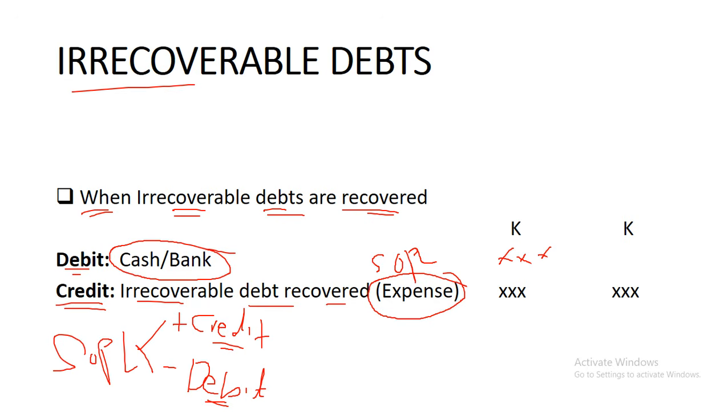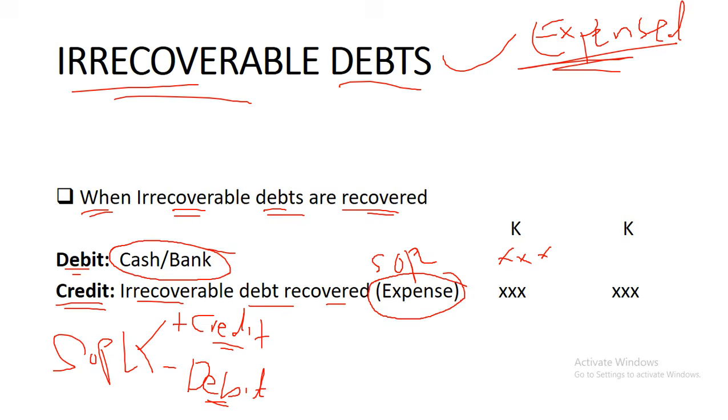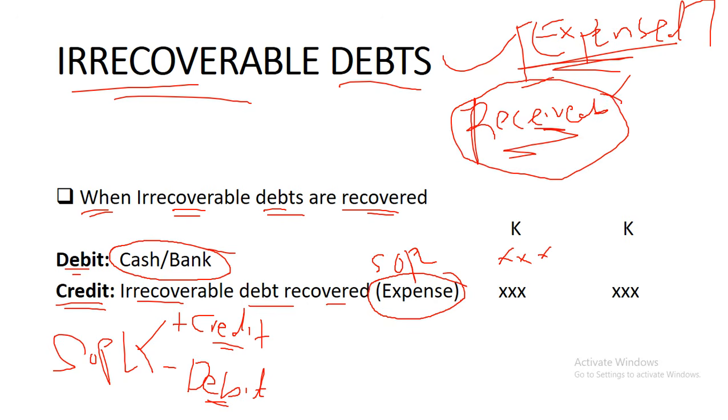So let me just go back a bit. Irrecoverable debts: these are debts that will never be paid back, and they are expensed in the statement of profit or loss. Then for the receivable in the statement of financial position, we have to make sure we deduct this amount which has been written off, provided we've been told in the exam that it was not written off, then we need to deduct it from the amount of the receivable.